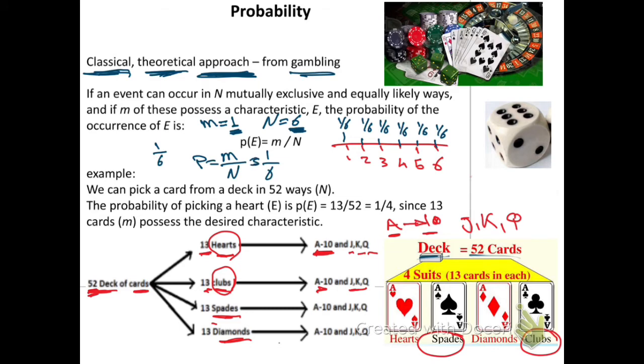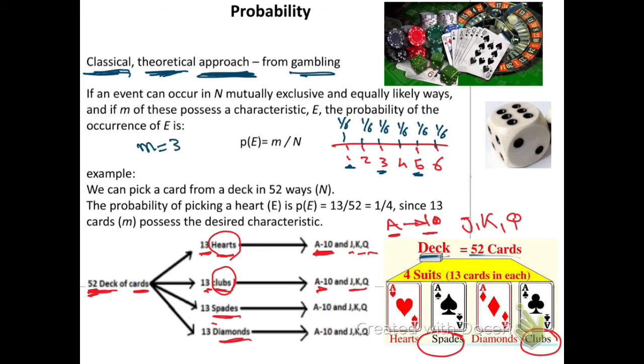Let us take another example to make it clearer. What is the probability of having an odd number? What are the odd numbers here? 1, 3, and 5. So I have 3 chances. M equals 3.